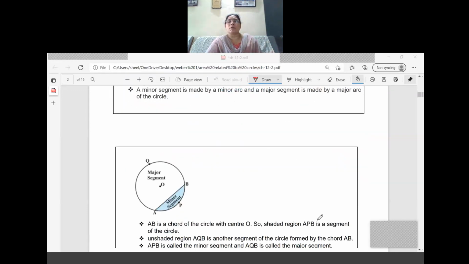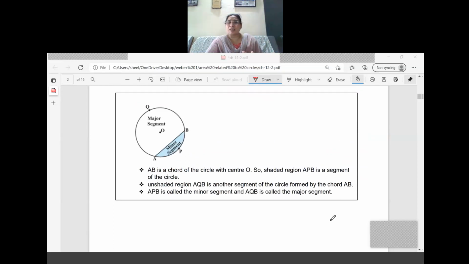Now see the diagram, it will be more clear. Major segment and minor segment are marked there. You can see that the minor segment is the shaded portion, with APB as the arc portion, and AQB is the major arc part. So based on the sector, the names can be given, minor segment as well as major segment. Now let me read that. AB is a chord of the circle with center O. There is no doubt the shaded region APB is a segment. Now the unshaded region AQB is another segment.